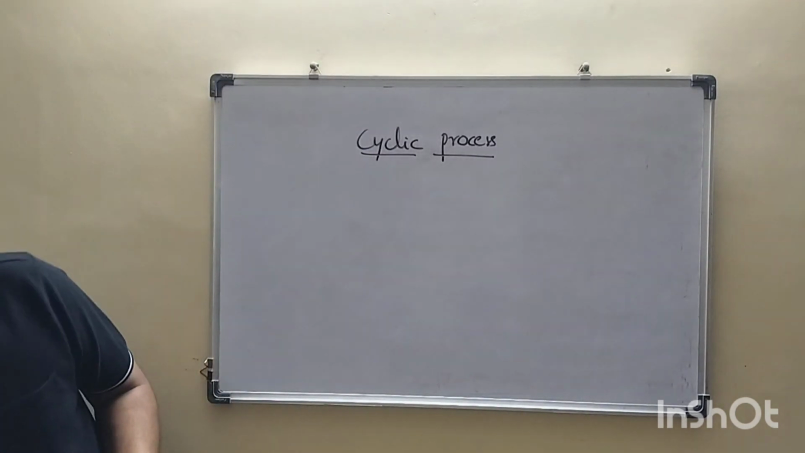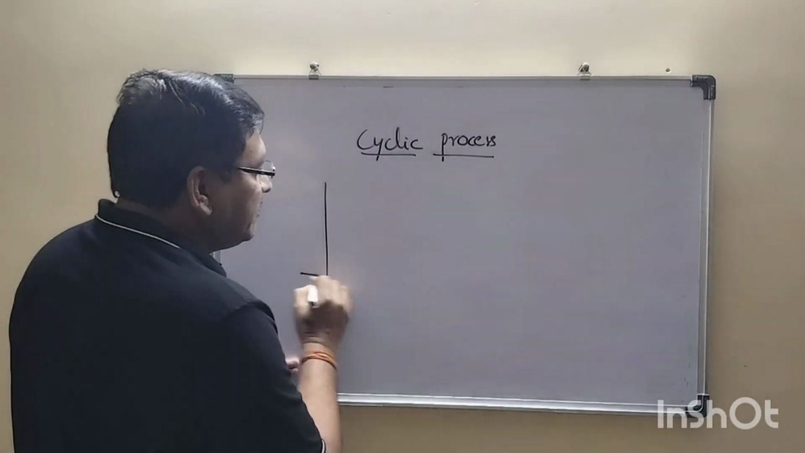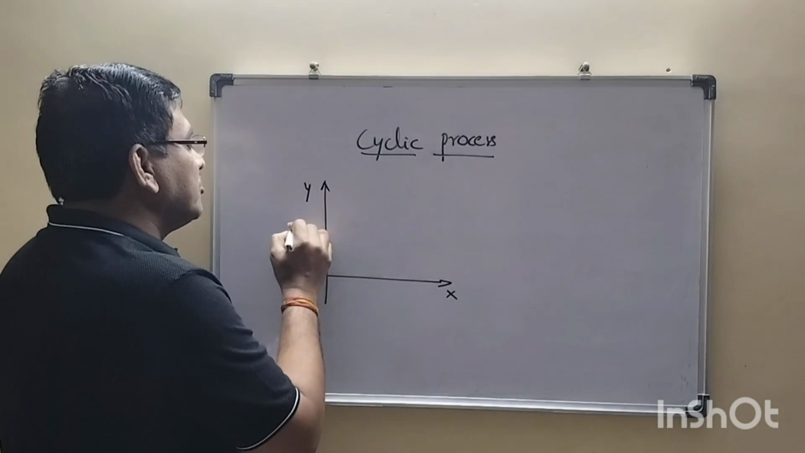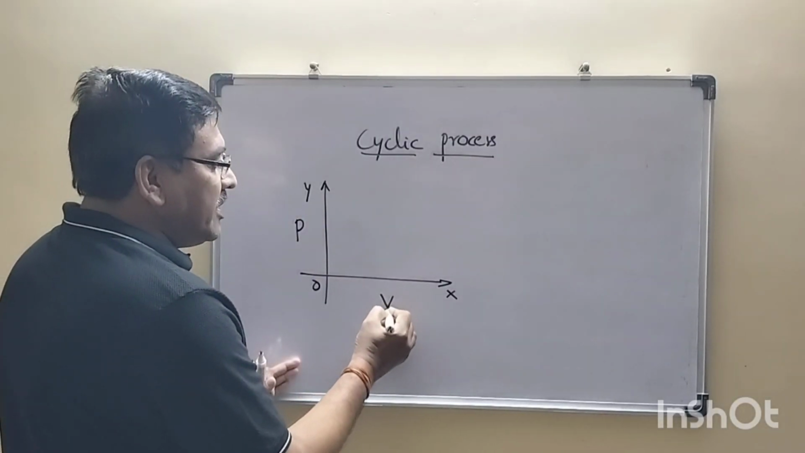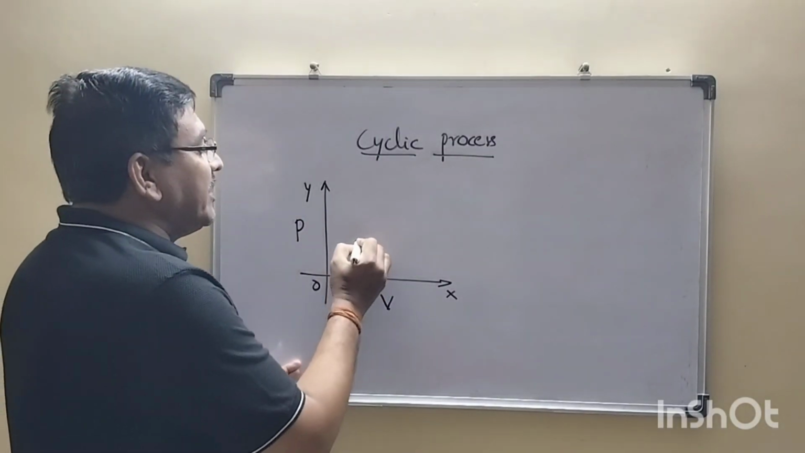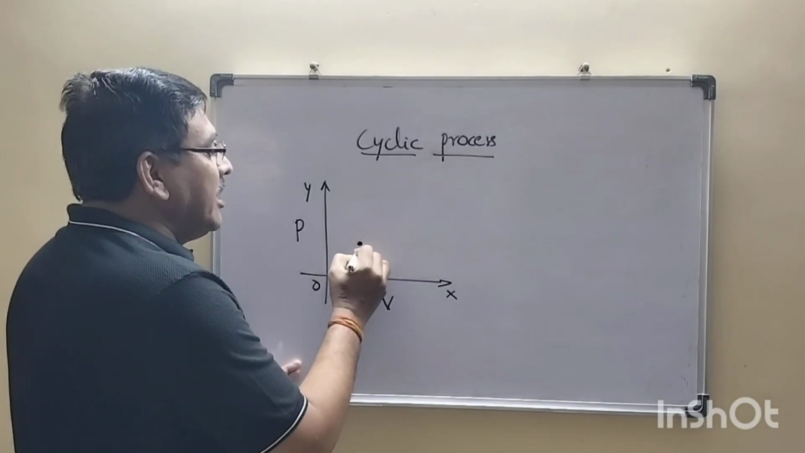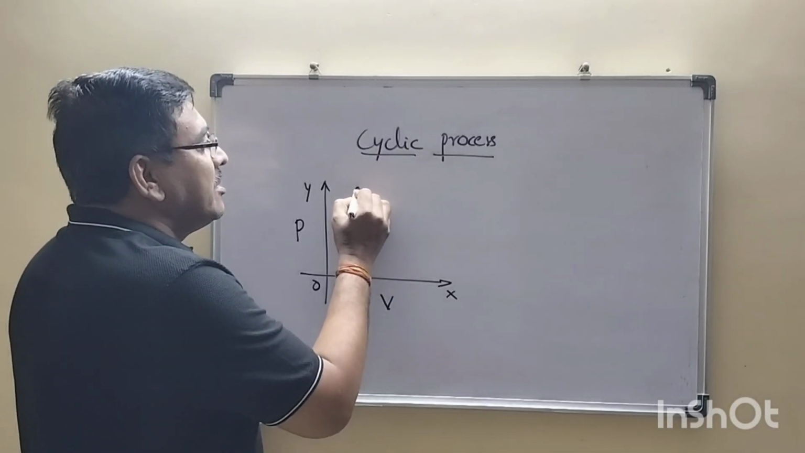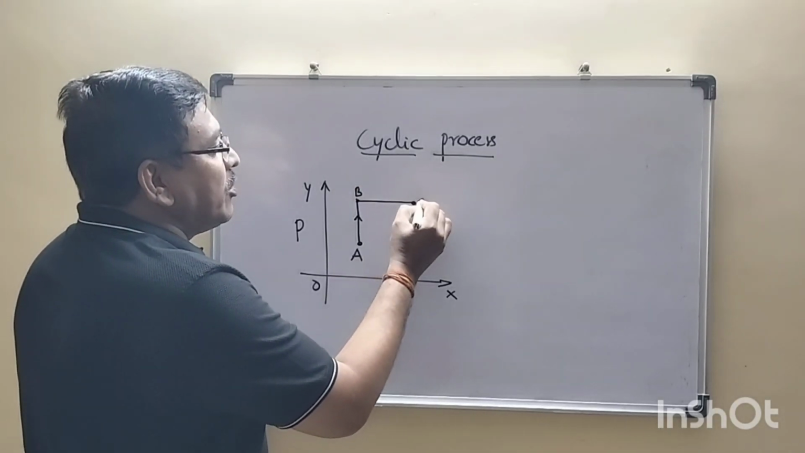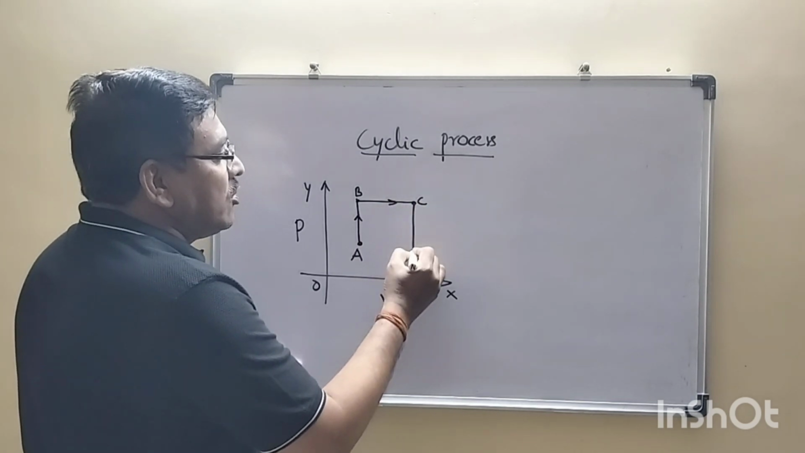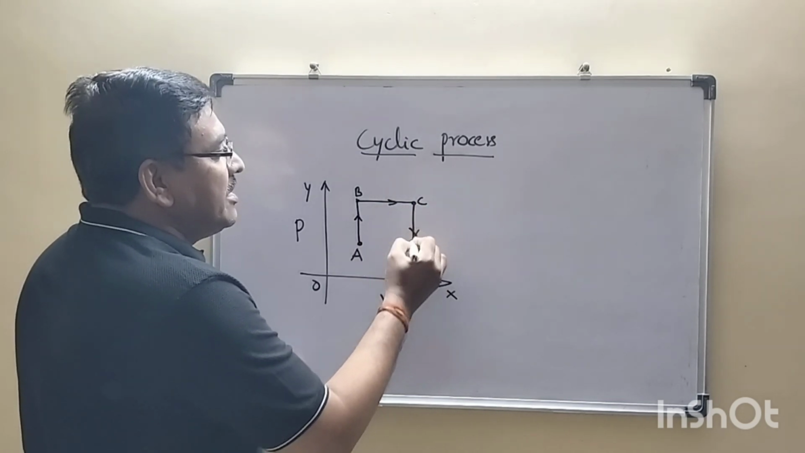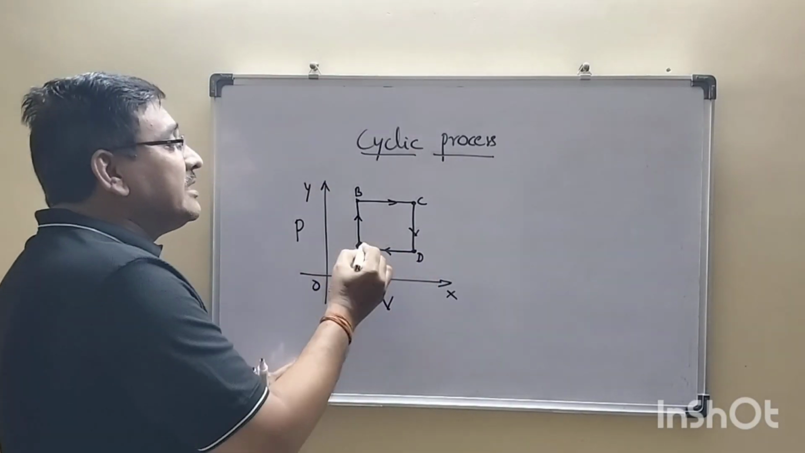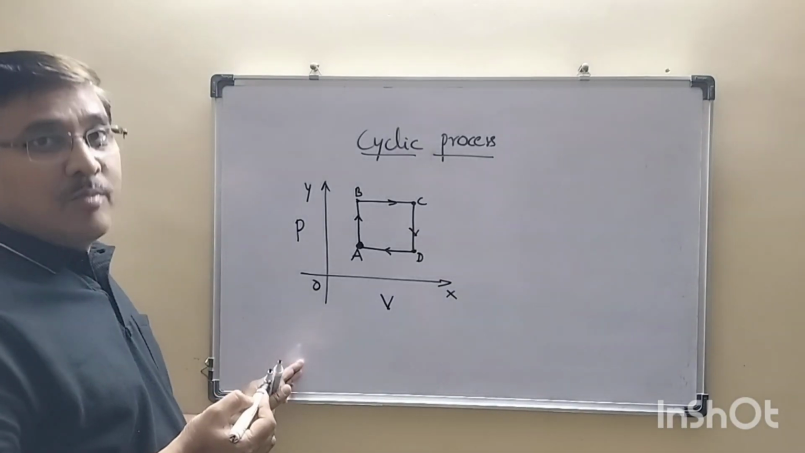Observe carefully. If I take up a PV graph, pressure is on the y-axis and volume on the x-axis. If I take a point A, the system starts from the initial state, goes up to the point B, from B goes up to the point C, from C goes up to the point D, and again from D, if it comes back to the initial point A, this is known as cyclic process.